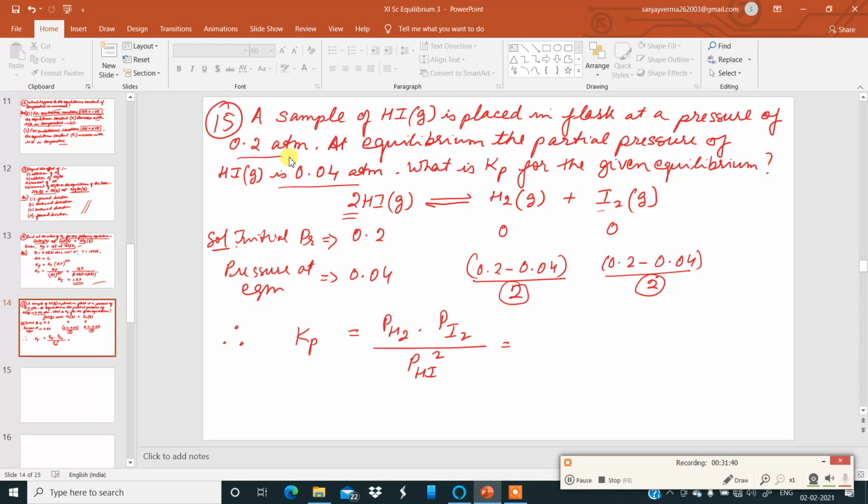So 0.08 into 0.08 divided by 0.04 square.